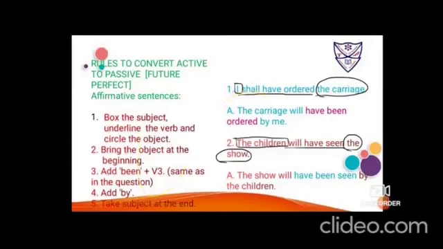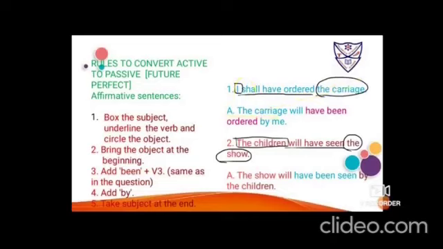Number 1, I shall have ordered the carriage. Because it is I, so they have used shall. So you have to box the subject, underline the verb shall have ordered and circle the object, the carriage. Now bring the carriage ahead. So it is carriage.